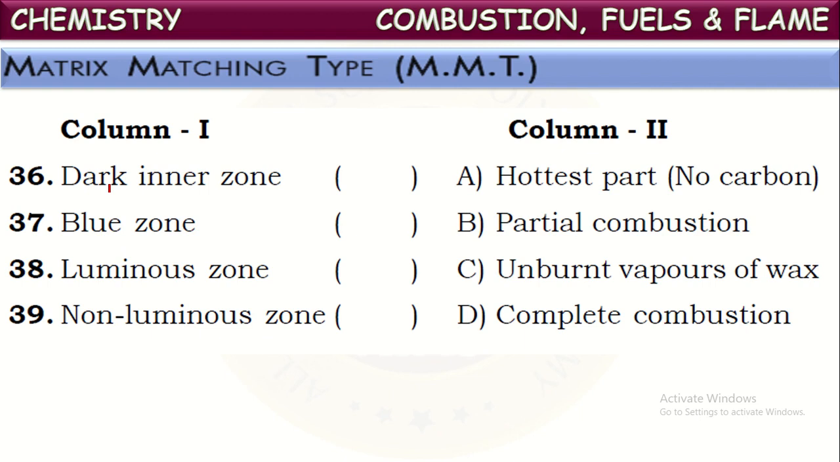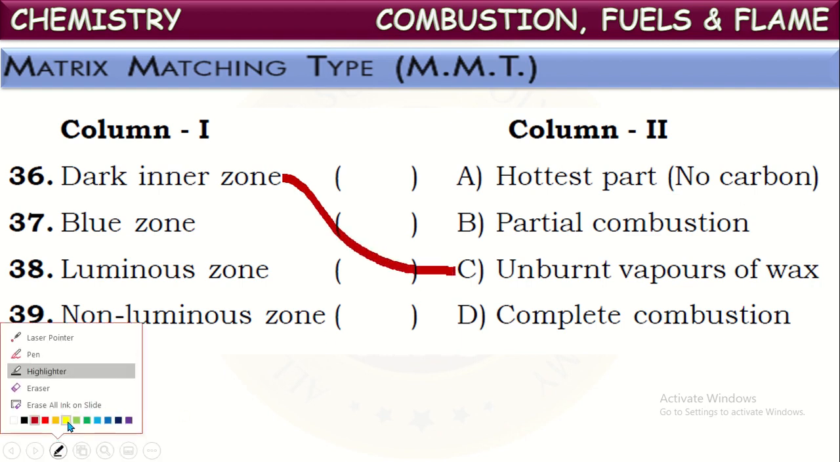So we know the flame of a candle can be classified into three parts: outermost zone, middle zone, and innermost zone. Here, the dark innermost zone contains unburned vapors of wax, because for that innermost zone or dark inner zone there is no supply of air. That is why the vapors of wax won't be burnt. That's why unburned vapors of wax are present in the dark inner zone. Okay, next let us see one more.